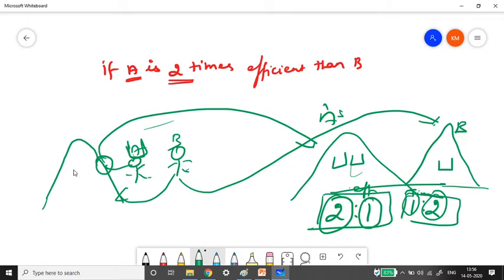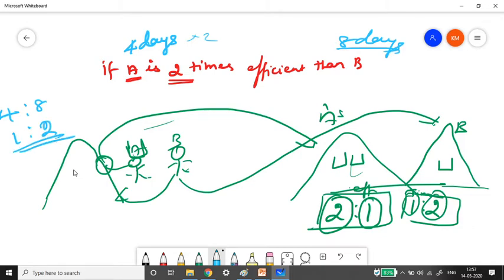Now see here, if I say A does a work in 4 days, and B does the work in, since A is 2 times efficient, obviously the time taken by A will be lesser. So the time taken by B will be 2 times greater than A, which is 4 into 2, which is 8 days. See here, now if you simplify 4 is to 8, it is 1 is to 2.